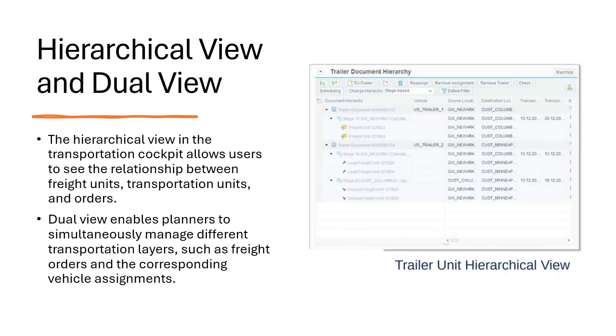Next is the trailer unit hierarchical view. So this figure presents a trailer unit hierarchical view where planners can drill down into substructures like stages and fleet units, which also helps in understanding the detailed movements of transportation units, which includes their cargo and routing.